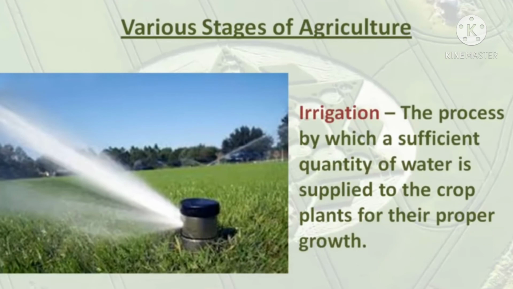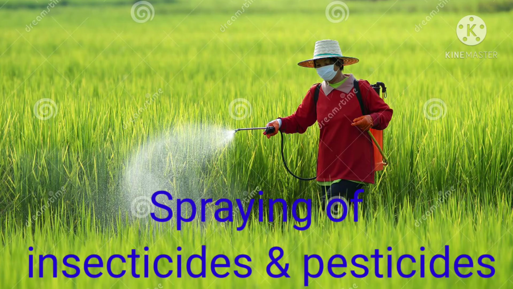Children, fourth step is irrigation. The process of watering the plants in the field is called irrigation, and farmers use canals, tube wells, rivers and ponds to irrigate the field. Fifth step is spraying of insecticides and pesticides. Children, farmers use chemicals to kill the insects that attack the crop.